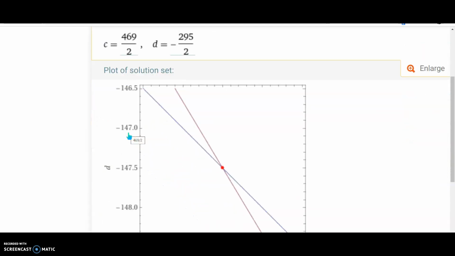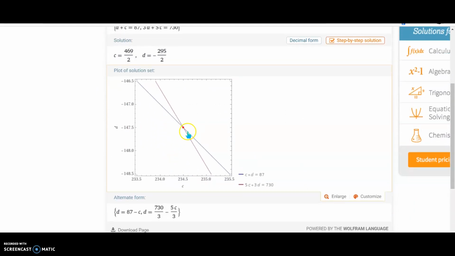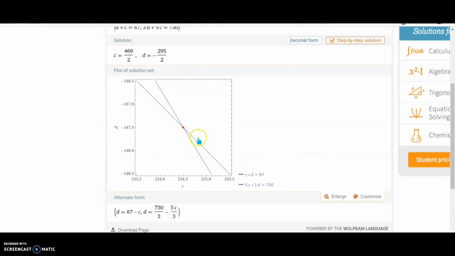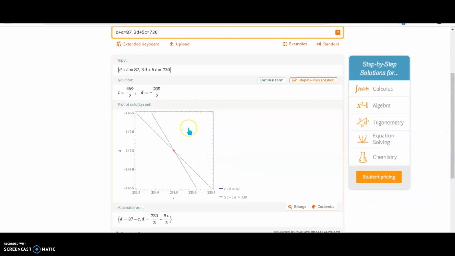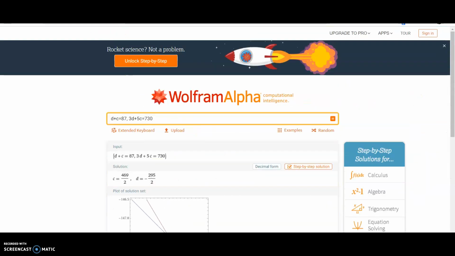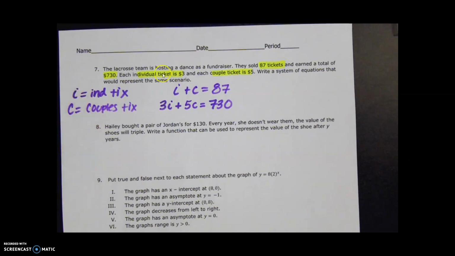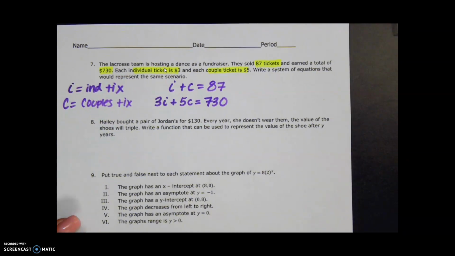469 divided by 2. They would meet somewhere here on the graph. Looks like 234.5, negative 147.5. I'm assuming that's why they asked you just to write the solutions, because it would be a weird number. So just make sure you remember how to set those up.